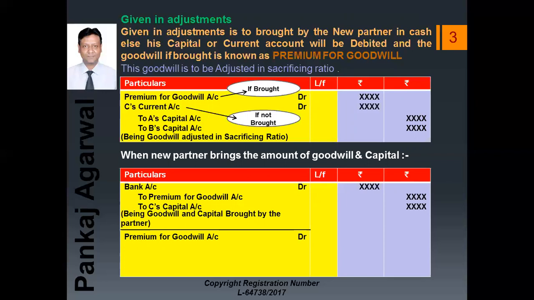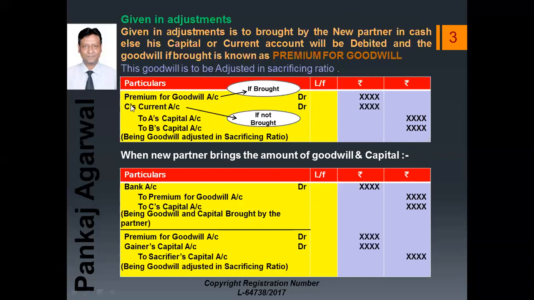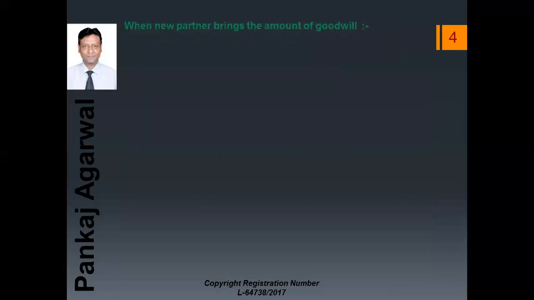In that case he will be debited in this journal entry. So gainer's capital account will be debited to sacrificer's capital account. The amount will be written and being goodwill adjusted in sacrificing ratio. This C's current account, which is if he is not bringing, will be explained to you in the next class of mine, right? So let us take an example to understand this, but before that we just need to understand that these four entries are supposed to be passed when the new partner brings the amount for goodwill.